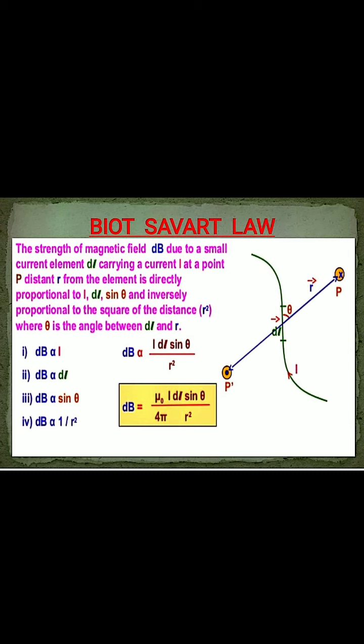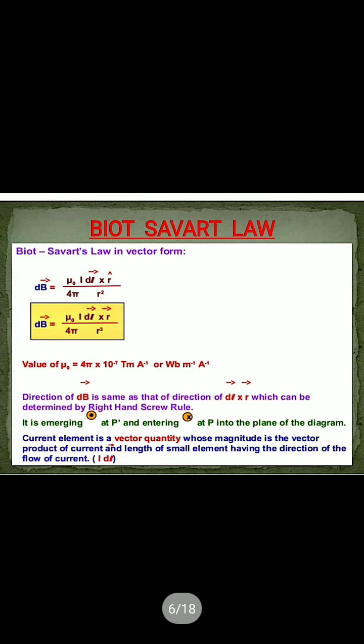So at point P, if we apply the right hand screw rule, we see that the direction of magnetic field is perpendicular and into the paper. That's why it is represented by a cross sign. Now if you consider the point on this side, the left hand side, the P dash point, and apply the right hand screw rule there, you see that the magnetic field emerges out from the plane. That's why there is a circle and dot over there. I hope you understand that one.